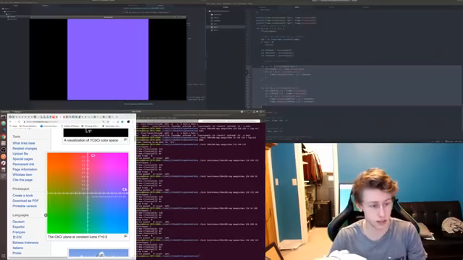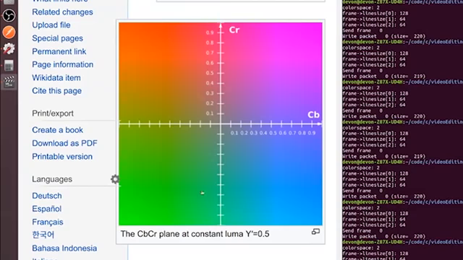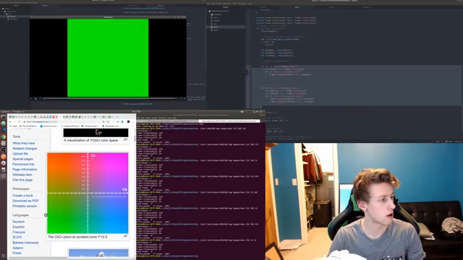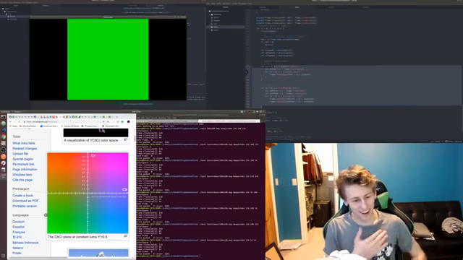Let's try to create deep green. The red needs to be all the way down and the blue needs to be all the way down. So 16, 16. That should create green. Bro!